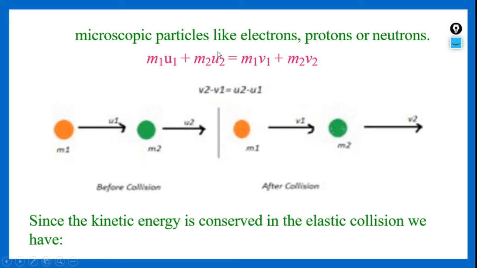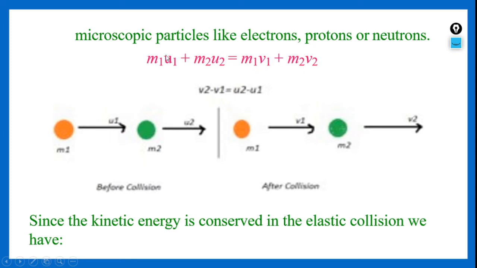Adding the individual momenta of both bodies before collision, m1 u1 plus m2 u2 should be equal to the linear momentum of the first body after collision plus that of the second body after collision. If we add both individual momenta, we get the total momentum after collision.